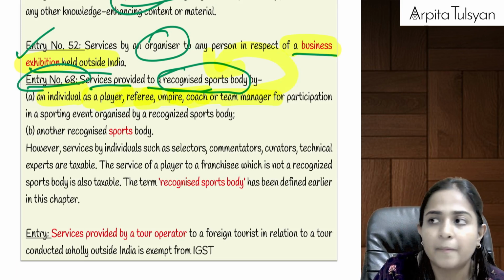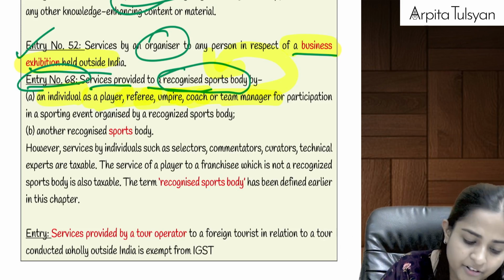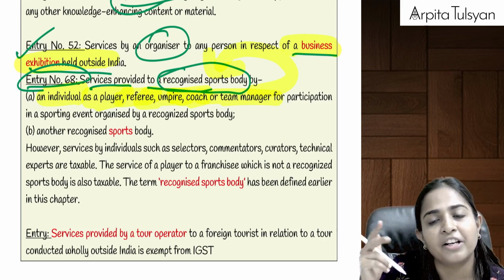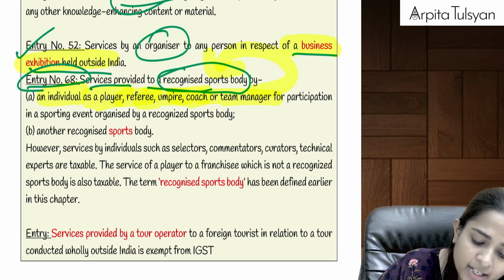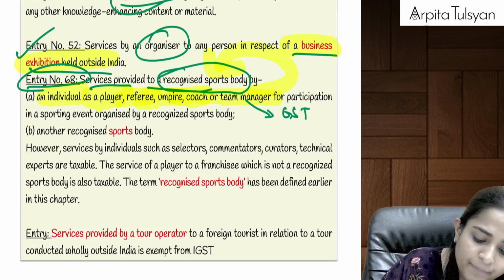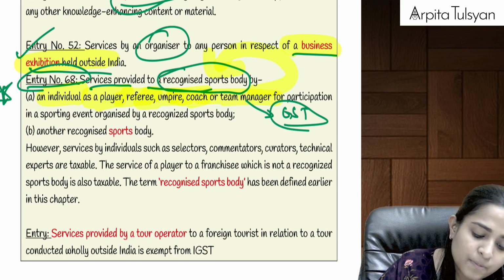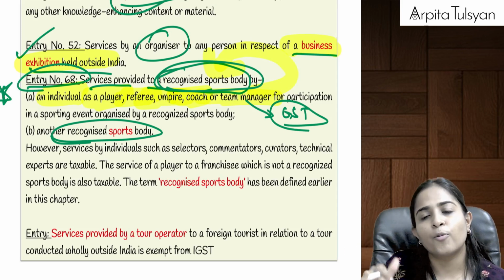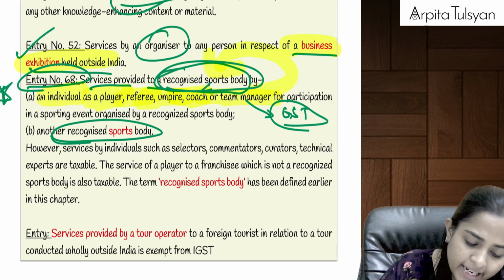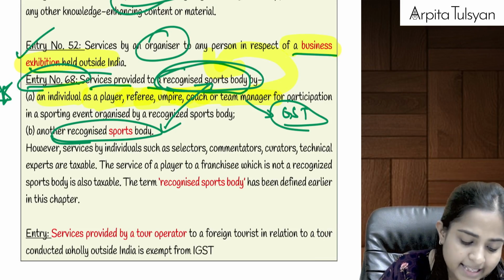A player provides services to the sports body, he plays for the team, and then he gets the consideration. Only player, referee, umpire, coach, and team manager. Whatever consideration they get is going to be exempted from GST. This is an important pointer. And any services provided to a recognized sports body by another recognized sports body, inter sports body services, even that will be exempted from GST.